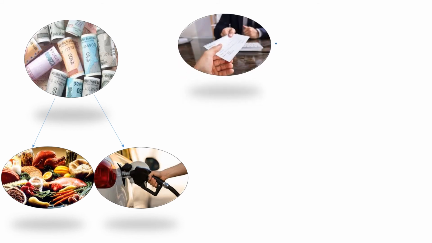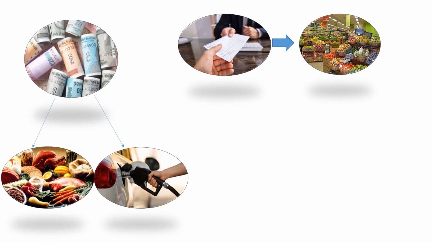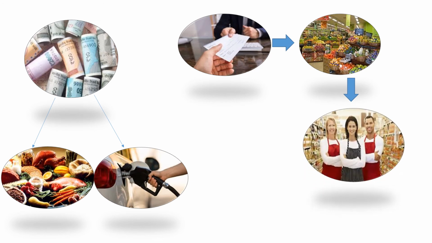You can say that when somebody earns a paycheck, a person might go to the grocery store and buy some food for themselves or their family. Then that grocery store spends that money as payment to its employees for their hard work. Again, that employee uses that money to buy food for their family.